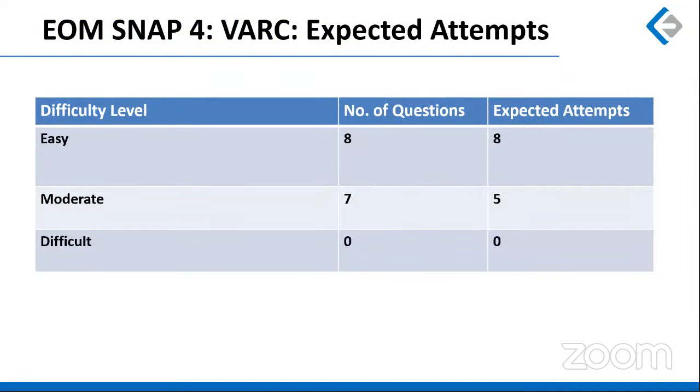Now, this is the overall mapping of the difficulty level. There were 8 questions which were easy, 7 moderate, and no difficult questions this time, which is why this was slightly easier than the previous mock. Obviously, you're expected to attempt all 8 easy questions, and out of the moderate ones, I would say 4 to 5 questions were doable. Yes, they would take slightly more time, but doable, right?